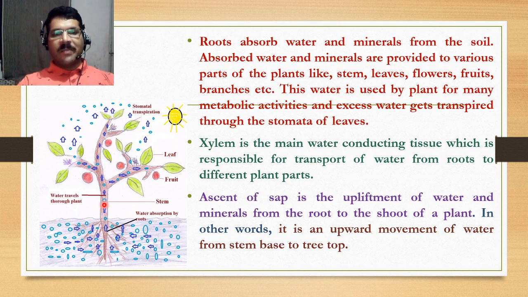This upliftment and upward movement of water is nothing but the ascent of sap. So ascent of sap can be defined as the upliftment of water and minerals from the root to the shoot of a plant, or an upward movement of water from stem base to tree top.